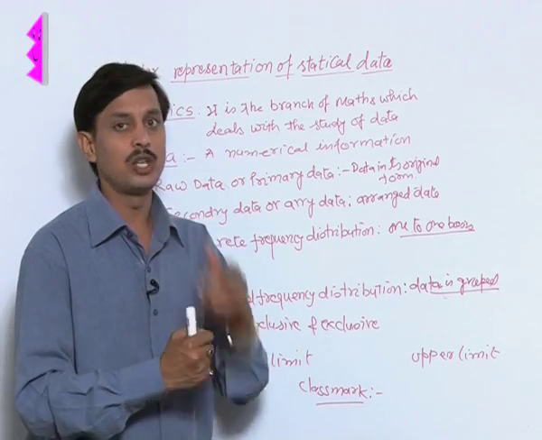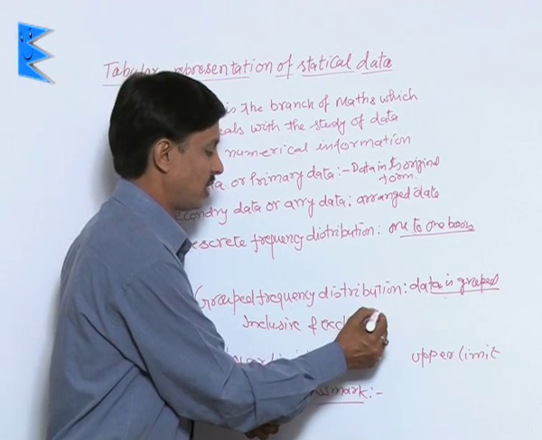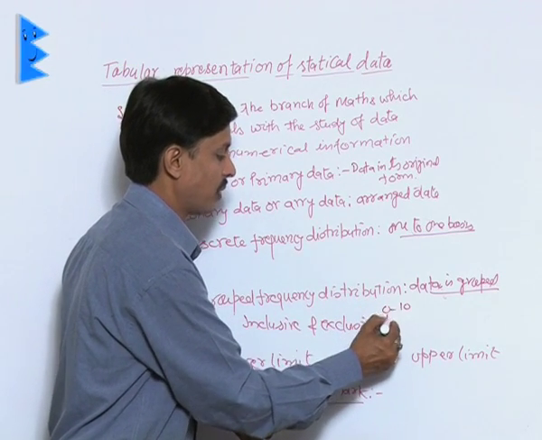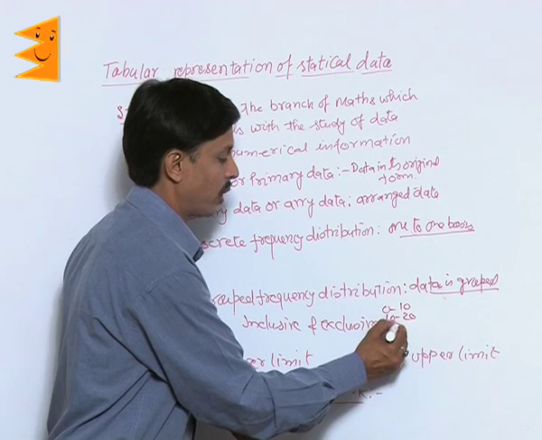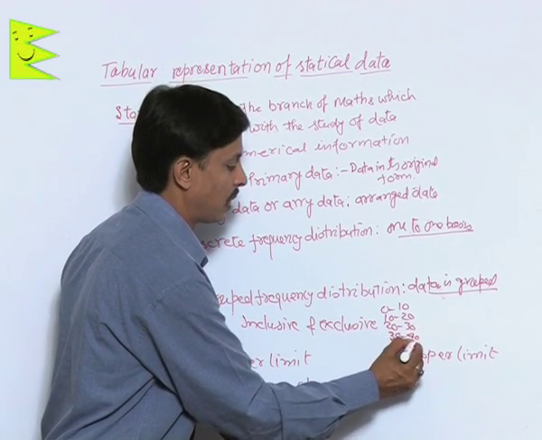Inclusive and exclusive distribution. Inclusive means, if I say there is a distribution 0 to 10, 10 to 20 marks, 20 to 30 marks, 30 to 40 marks, 40 to 50 marks.